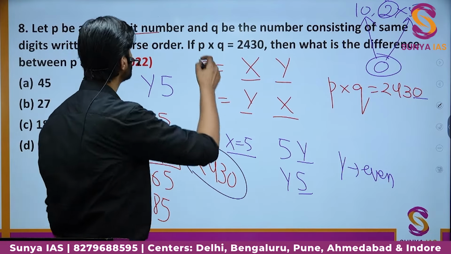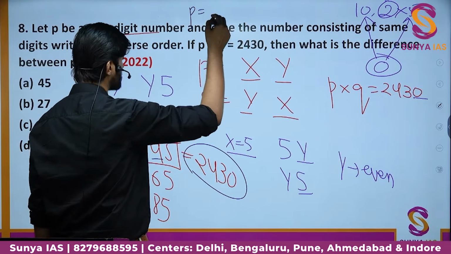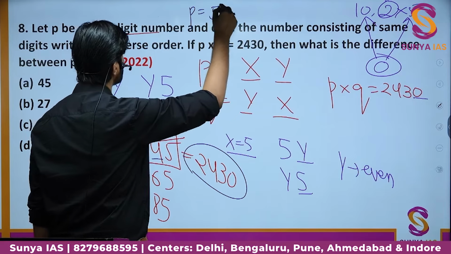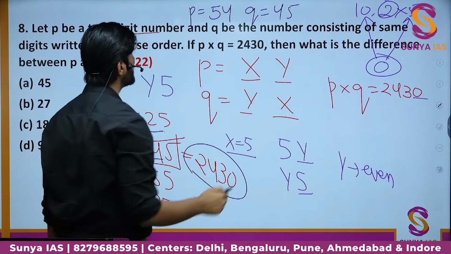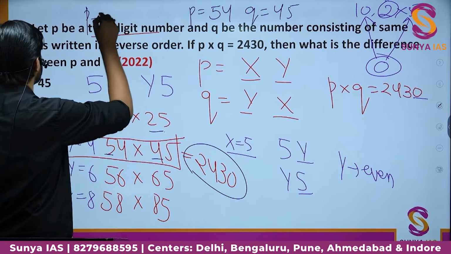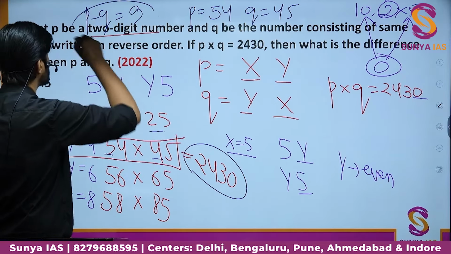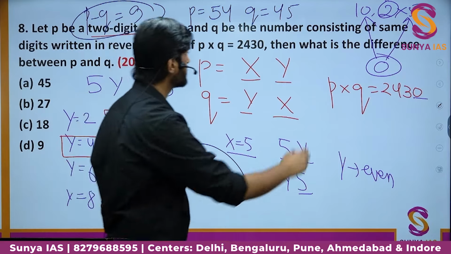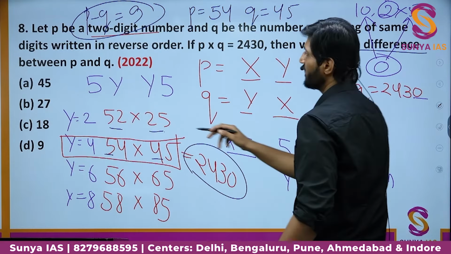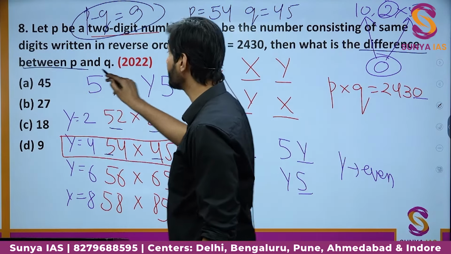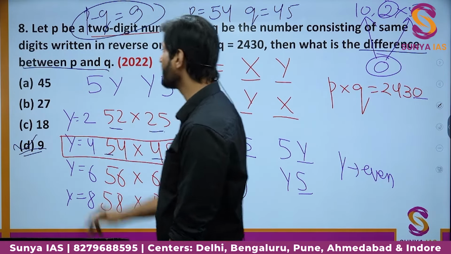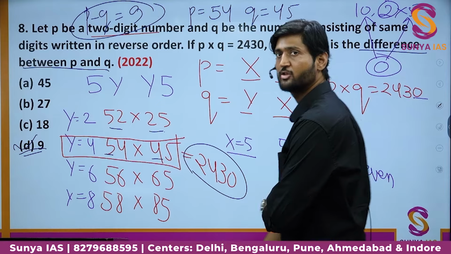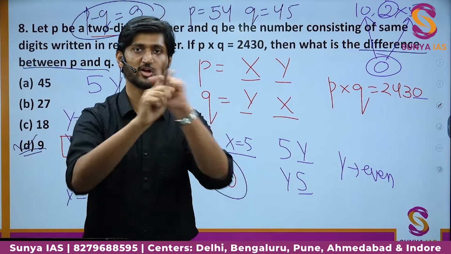That is, P is nothing but, let's say, 54, and Q is nothing but 45. When we subtract P and Q, we get simply the value of 9. So it is what is being asked. What is the difference between P and Q? And that difference is nothing but 9. Okay. So this is the correct answer to this particular question of reversal of digits.